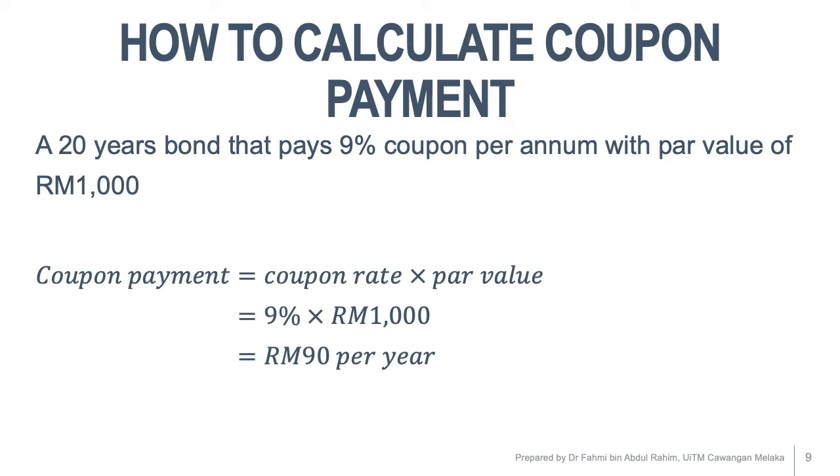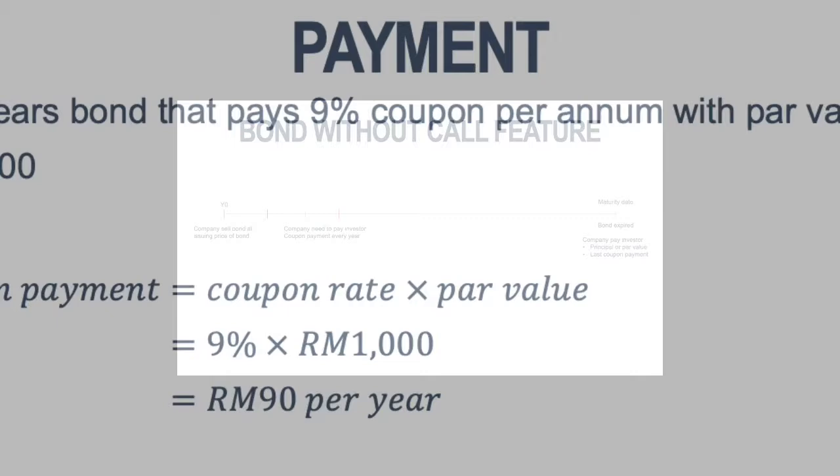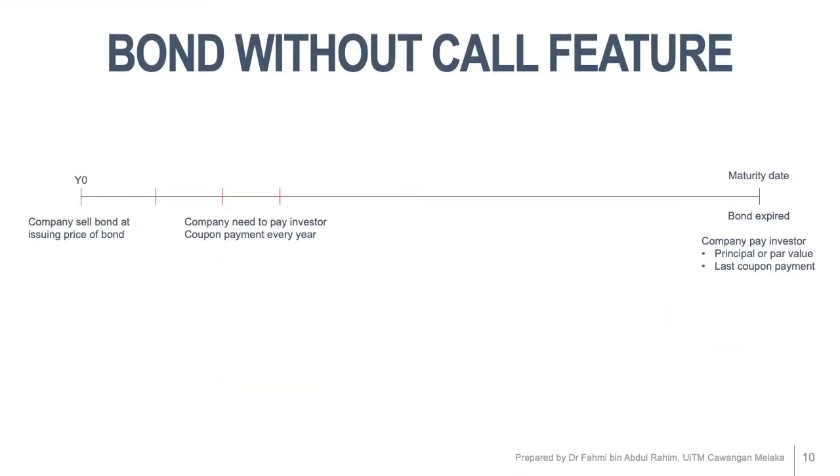This figure shows a bond without call feature. In year 0, meaning at the time the bond starts in the market, companies sell a bond at the issuing price of the bond. Let's say the bond is for 20 years. So the bond will expire, and the maturity date will be in 20 years.